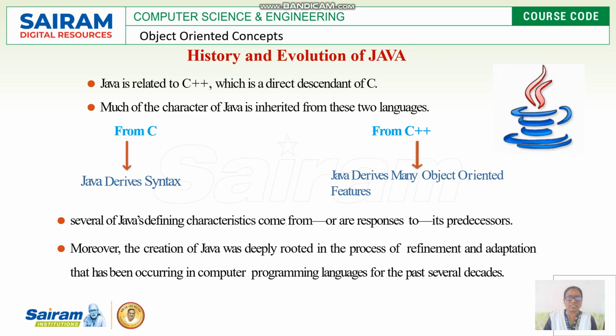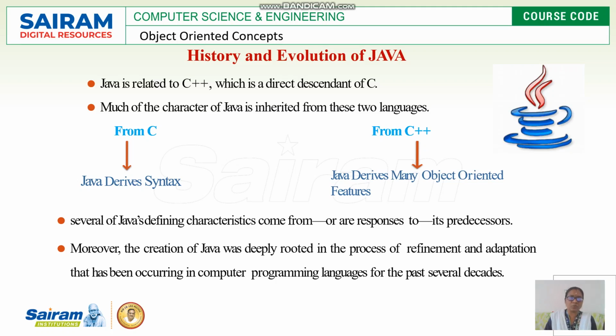We know that Java is an object-oriented language, and most of its characteristics and features are derived from C++. But we need to analyze the previous languages from which it is derived, what kind of features are derived for Java, and what kind of features are not available in Java. We have to have a quick analysis of its previous languages with Java.